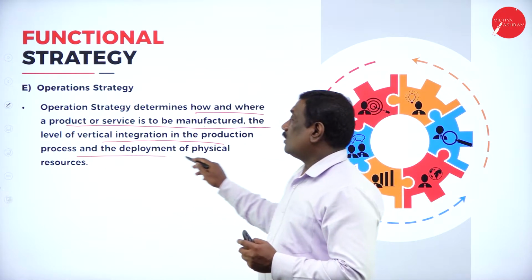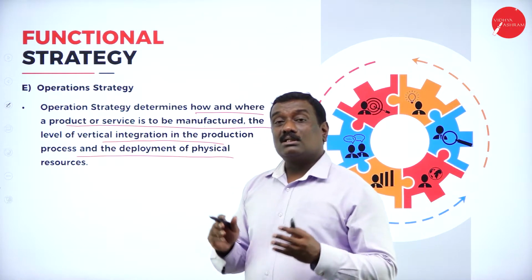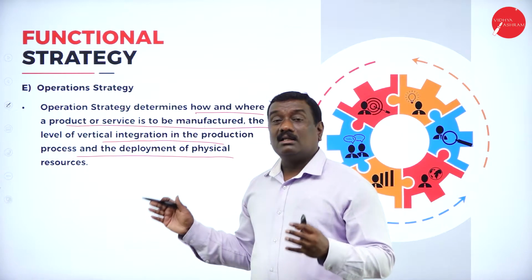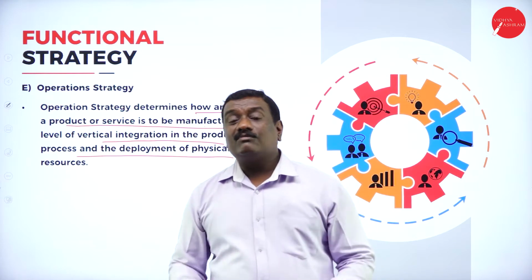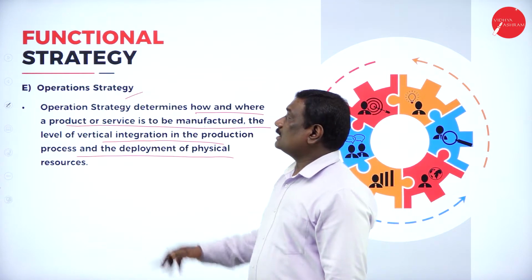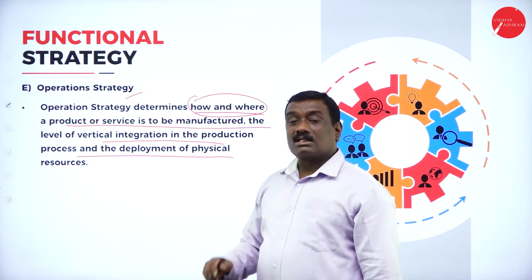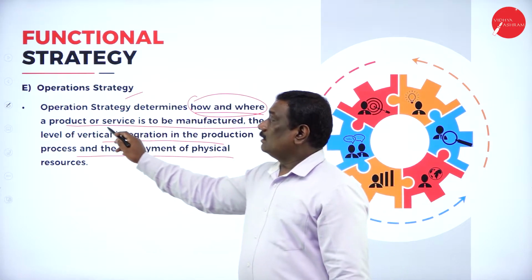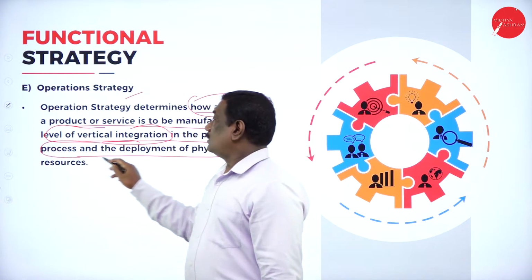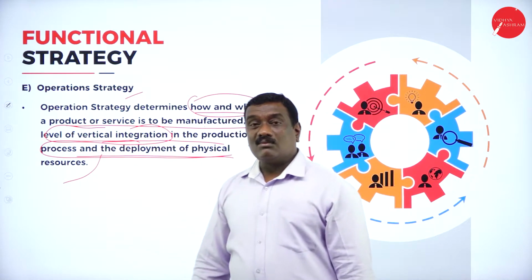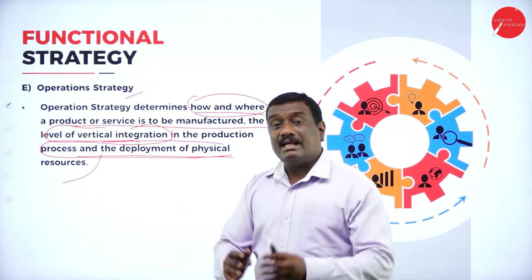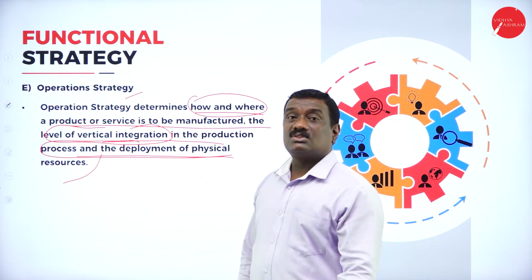As well as the process of deployment of physical resources, and which processes we are going to undertake in order to deploy the physical resources required for the manufacturing of that particular product. So these are the three important aspects of operation strategies. First, how and where a product or service is being manufactured. Secondly, the level of vertical integration in the production part. And thirdly, the process of deployment of physical resources. What are the various processes you undertake in order to arrange all the physical resources used for the production?